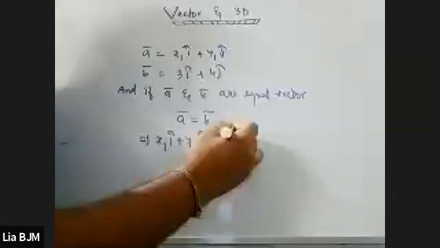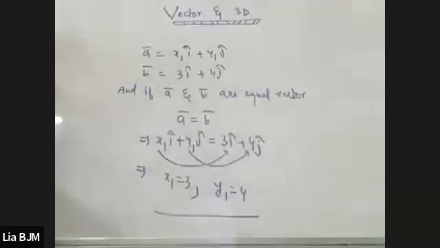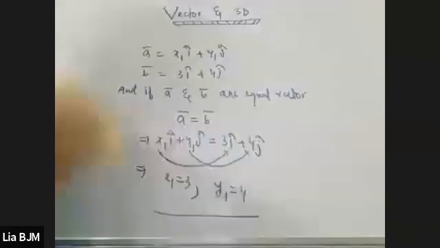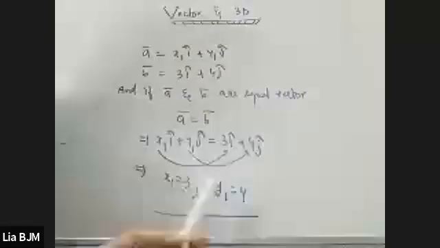It is easily understandable, right? So this is basically called equal vectors. You can take one question from equal vectors. We understood this one, no need to write these things. You only need to understand how we write down equal vectors and how we implement it. This is the meaning of this one. Clear, everyone?